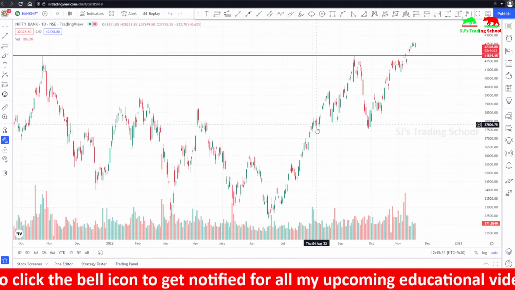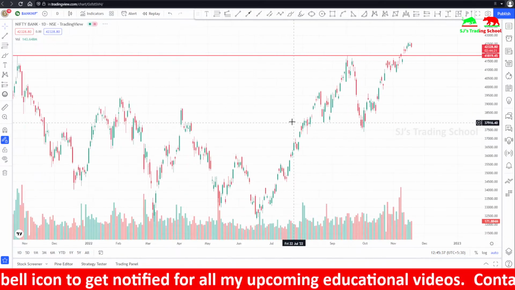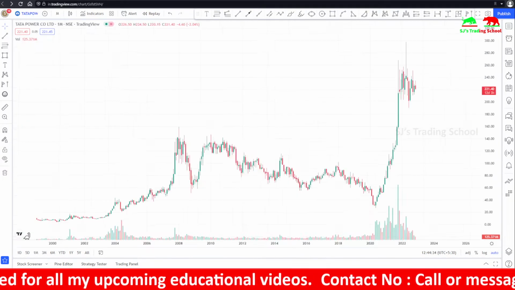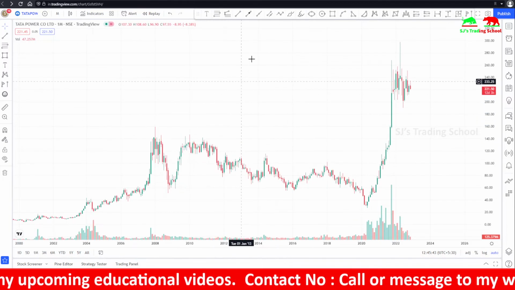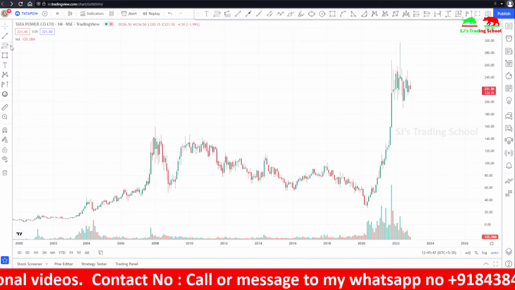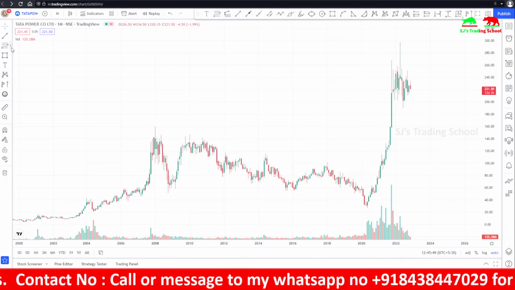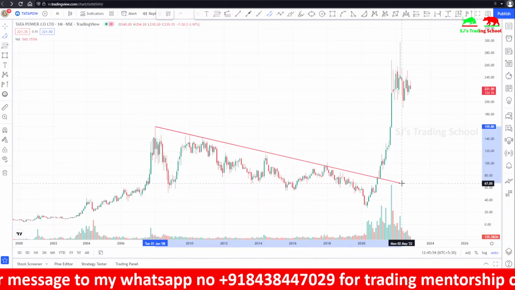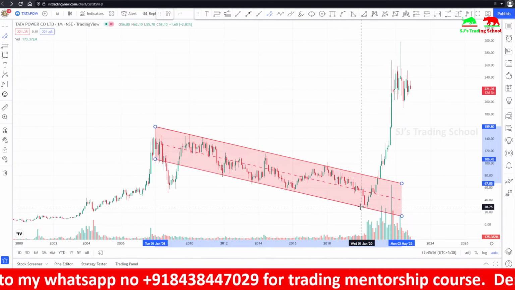So you might have got a good idea about what trend lines are. Another example is Tata Power. You can see this is a channel, a falling channel. You can see the falling channel here.